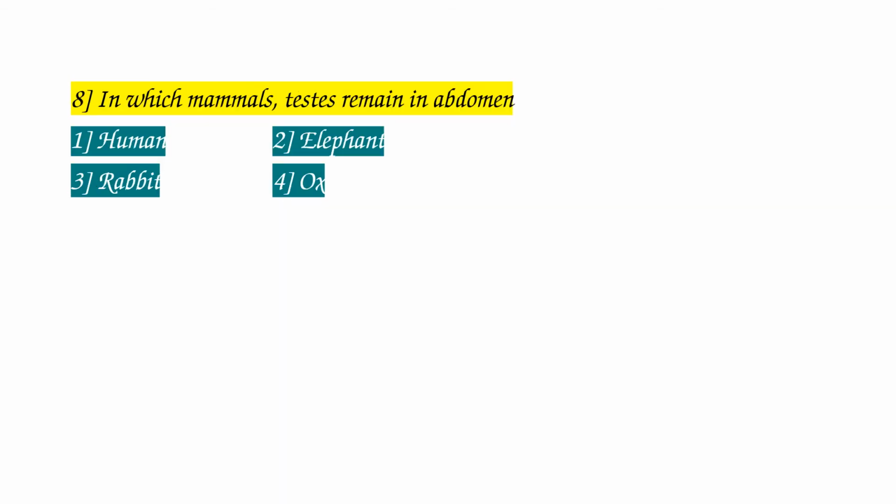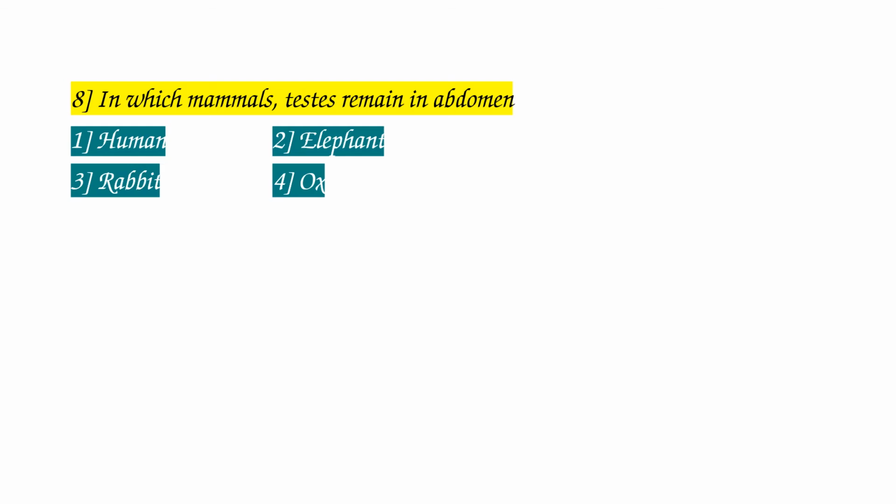Eighth question. In which mammals do the testes remain in the abdomen? Options: 1. Human, 2. Elephant, 3. Rabbit, 4. Ox. In humans, testes are present in the scrotum outside the abdomen. In elephant, the testes remain in the abdomen.